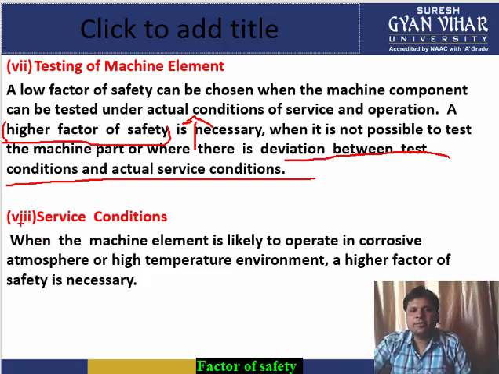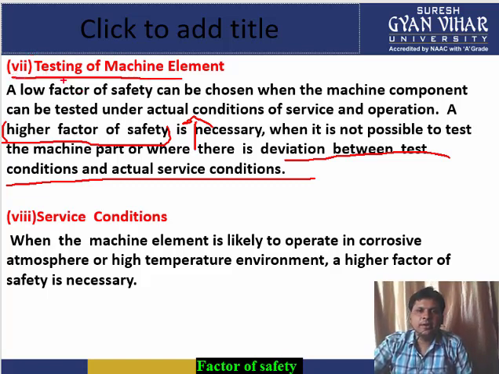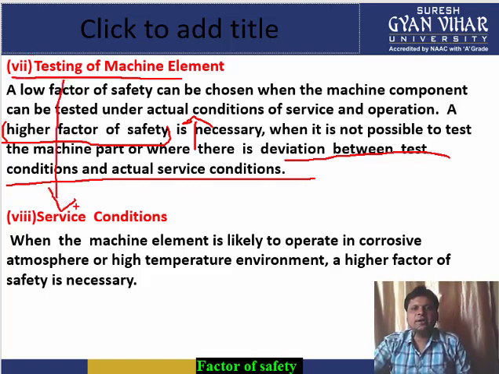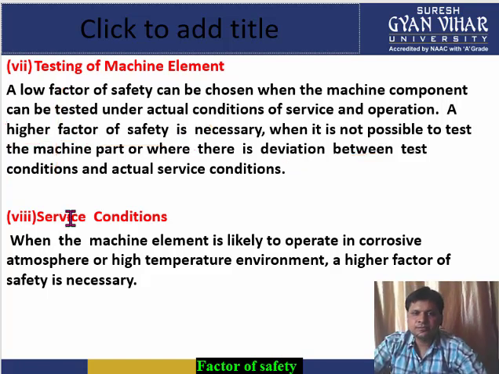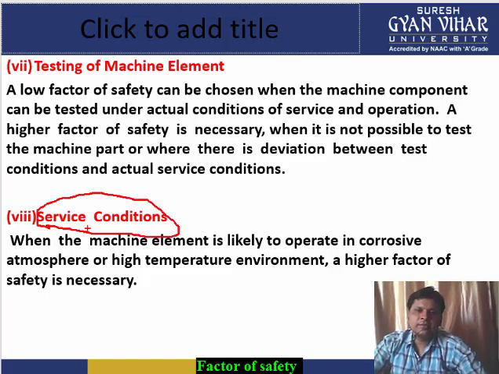Now the last important point, which is interrelated with the previous point, they both are interrelated. So what is the last point? The last point is the service condition. What is this factor? Let's understand it. When the machine element is likely to operate in a corrosive atmosphere, meaning if you are designing or creating a product which has to be used in a highly difficult atmosphere.